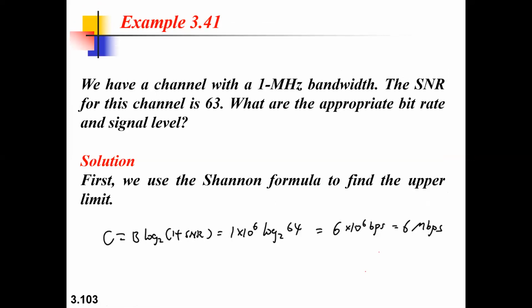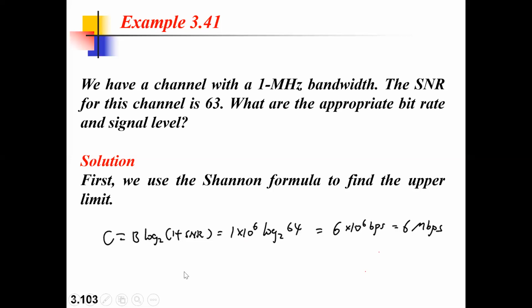One more thing: we have a channel with a 1 megahertz bandwidth, and the SNR for this channel is 63. SNR is given, bandwidth is given. So what are the approximate bit rate and signal level? Signal level, if you want to calculate, you need to go with the Nyquist theorem, whereas the approximate bit rate you can calculate with respect to your capacity.